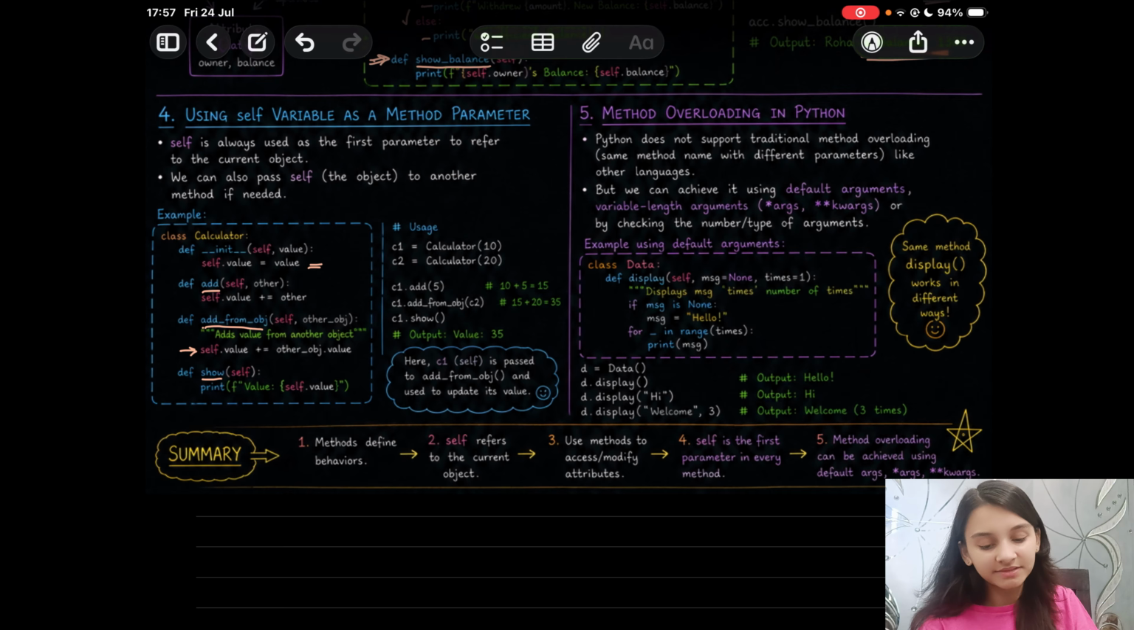Now the show method will print the value. How you can use it? Let's have a look. We have an object C1 over here.